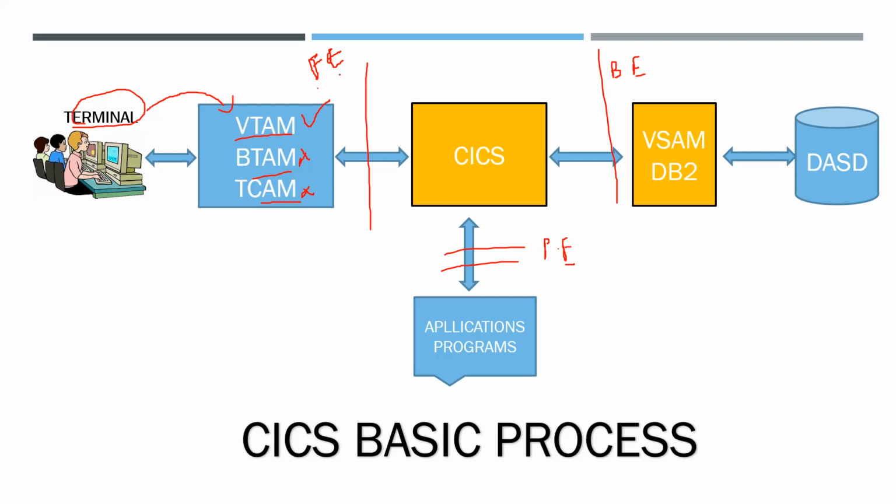It comes under the data communication function. There are five major functions: data handling function, data communication function, application programming services, monitoring services, and system services. In these services, this front end, this interface end, is termed the data communication function, which is how the user or the terminal is interfacing with KICS.